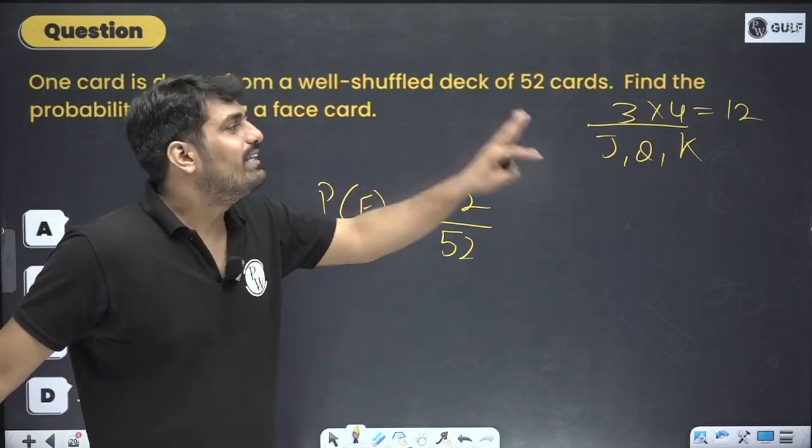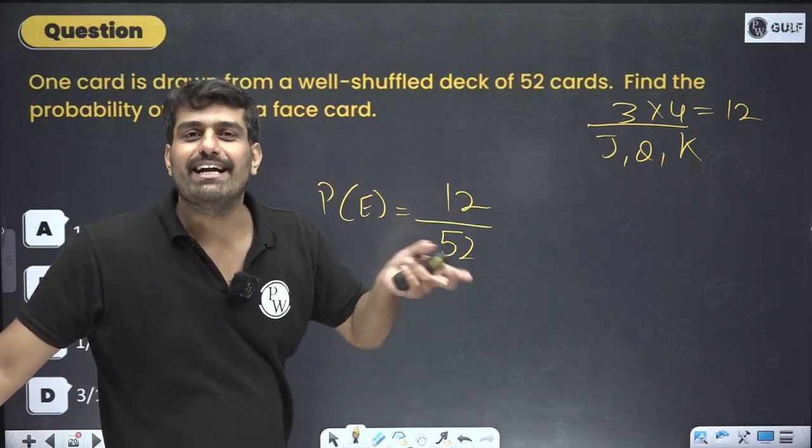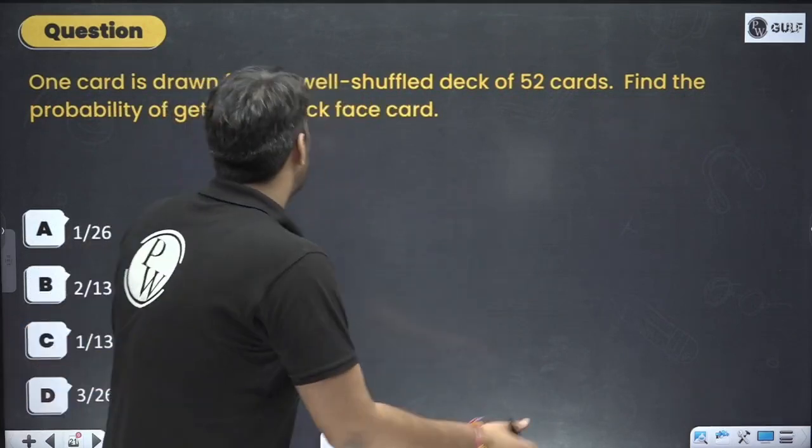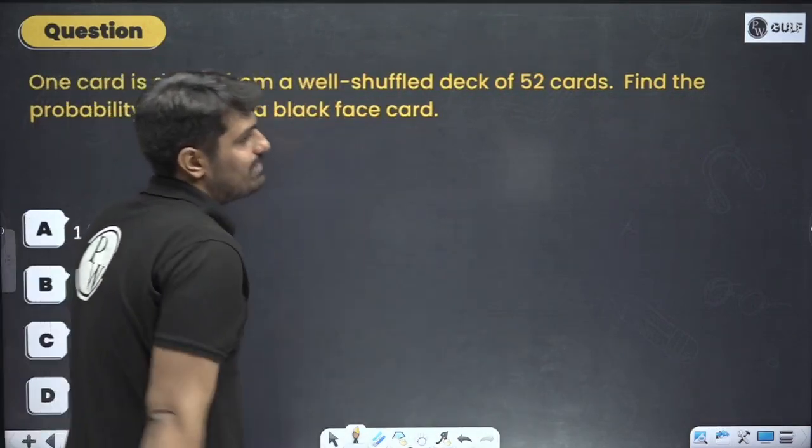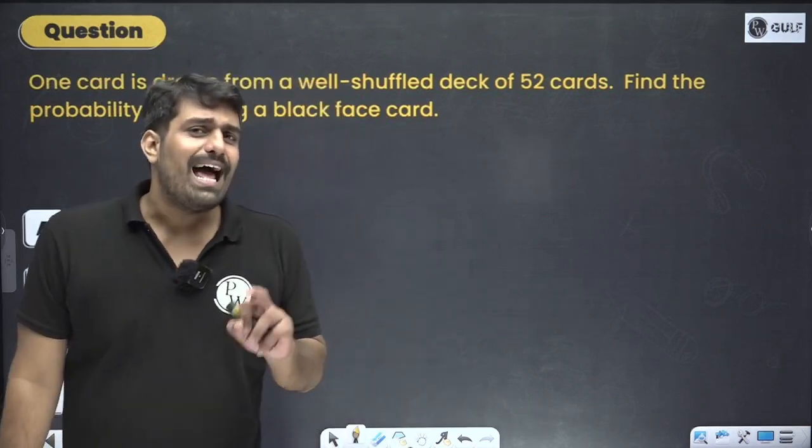So this is how we need to answer. You just need to understand the count correctly. Next one. Find the probability of getting a black face card. Black face card. Alright.